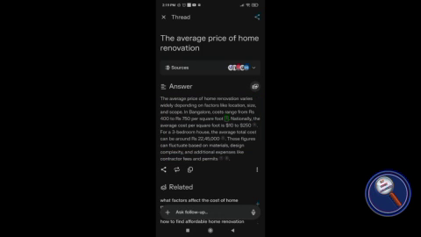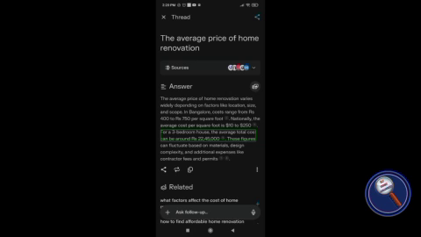Now see, the average price of home renovation varies widely depending on factors like location, size, and scope. Nationally, the average cost per square foot is $10 to $250. For a 3-bedroom house, the average total cost can be around Rs 45,000. Okay, so this is the information.